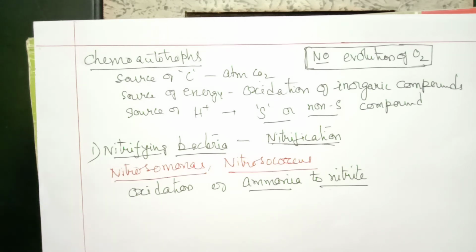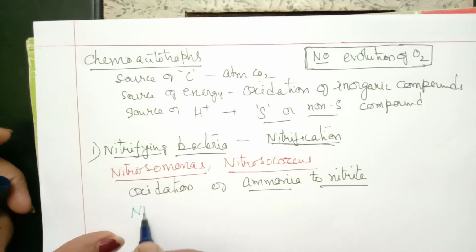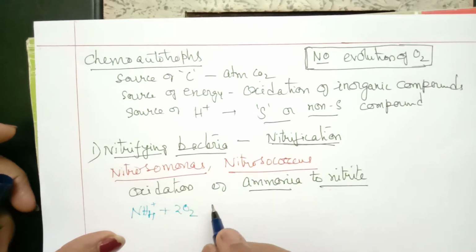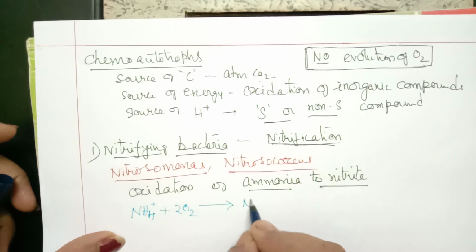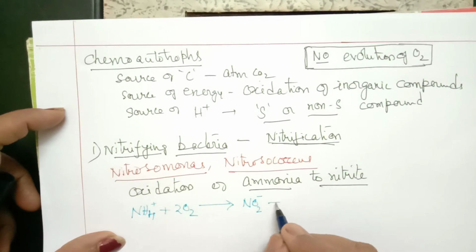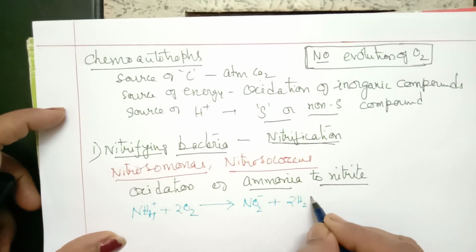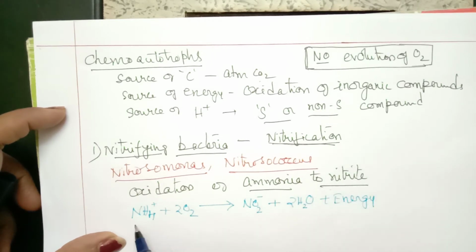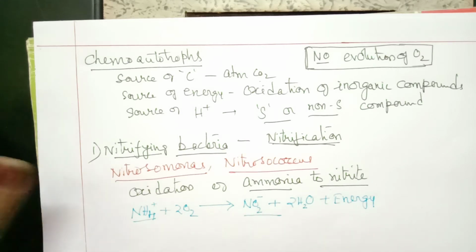We can give this by writing it in the form of an equation. Suppose this is the ammonium ion reacting with oxygen. It will first get converted into nitrite, plus 2 molecules of water plus energy. So this conversion, ammonia to nitrite, is brought about by these two bacteria. This is one example of nitrifying bacteria.